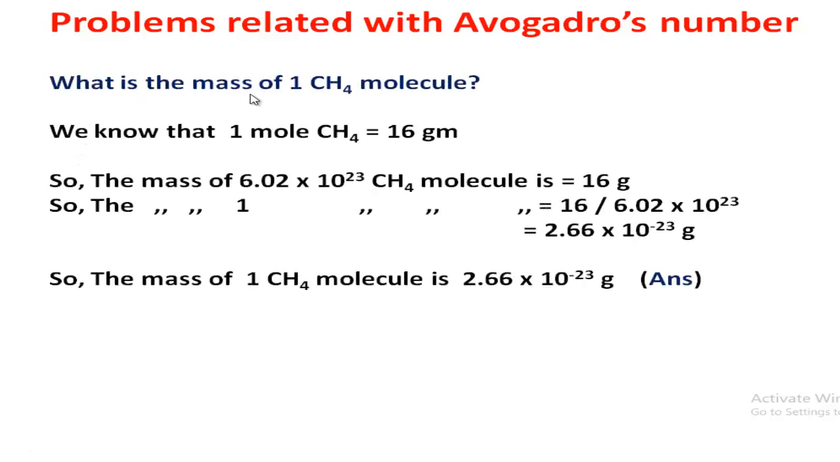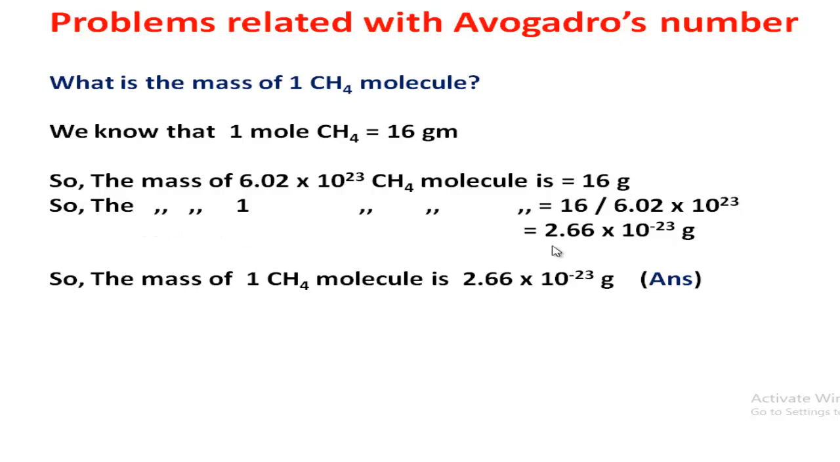Now I will discuss some problems related with Avogadro's number. For example, what is the mass of 1 methane molecule? How can we solve? We know that 1 mole methane means 16 gram, because you have to determine mass. So 1 mole methane equal to 16 gram, mass will be related.